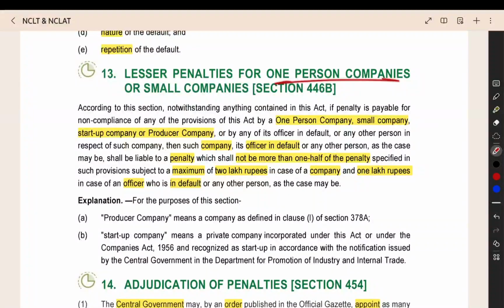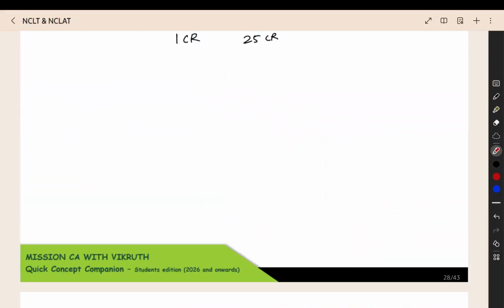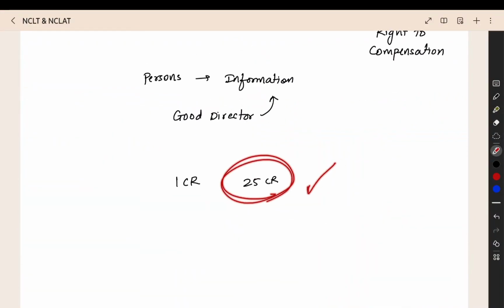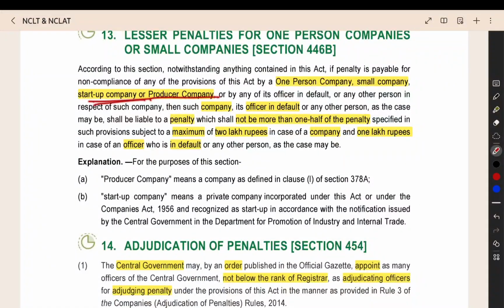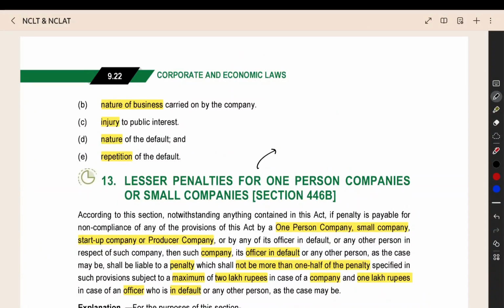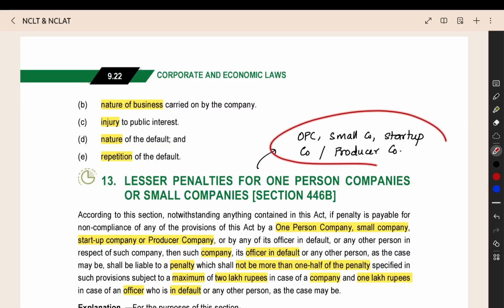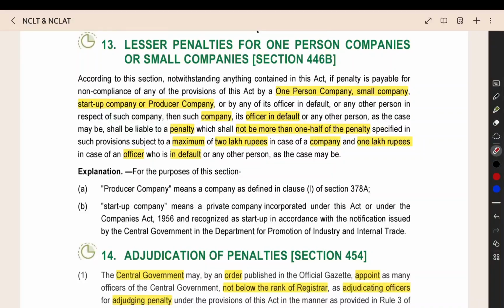Then, when you are a one person company or a small company, you cannot be given this much penalty. Even if it is 25 crore, which is mentioned in the act, you cannot give this much penalty. So, therefore, they are giving one more option. If you are a one person company, small company, startup company, or producer company, specified companies, if you are coming under this category, you get a lesser penalty. What is the lesser penalty? Up to half of the penalty.